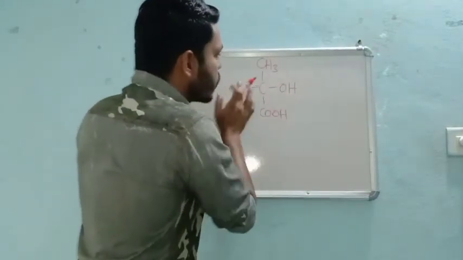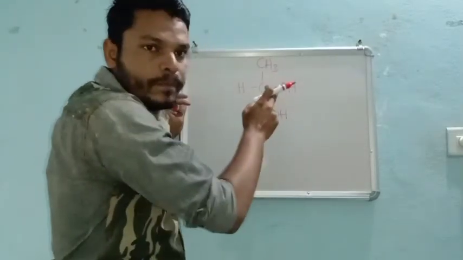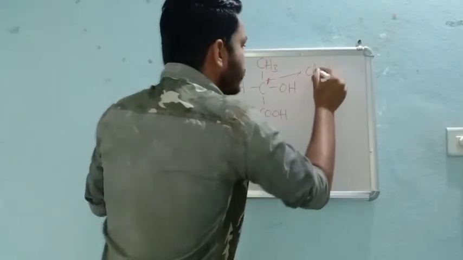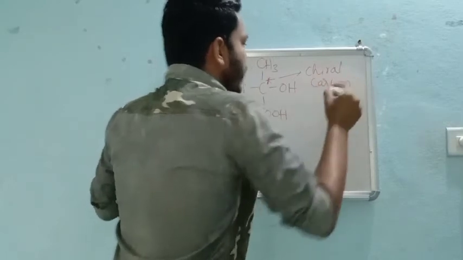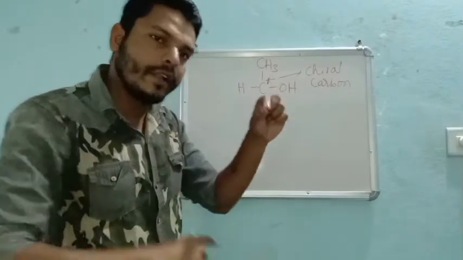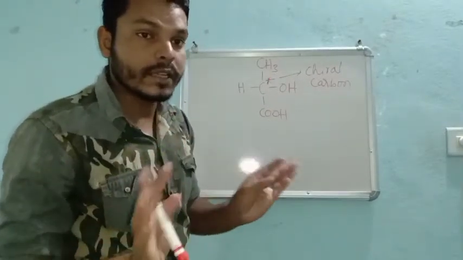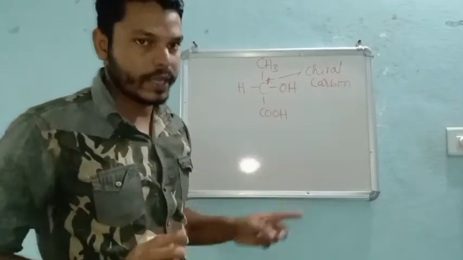All should not be H. All should be different. Then such a carbon is called a chiral carbon. Chiral carbon is nothing but a carbon having different groups around it. If the same group is present, then it is not called a chiral carbon. It is denoted by a star, an asterisk.